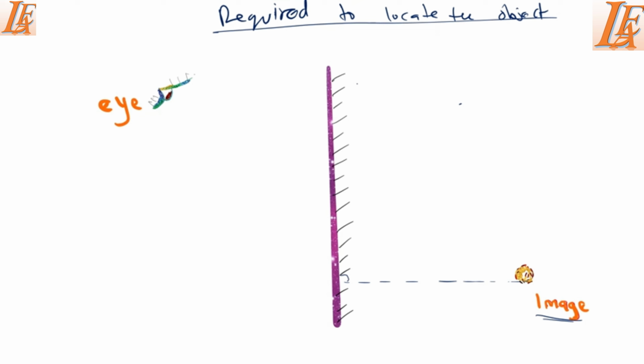90 degrees to the mirror, and the same distance in front of the mirror. So here it is 90, same distance in front of the mirror. Then the upper part of the image will also form 90 degrees to the mirror, then the same distance in front of the mirror, like that.